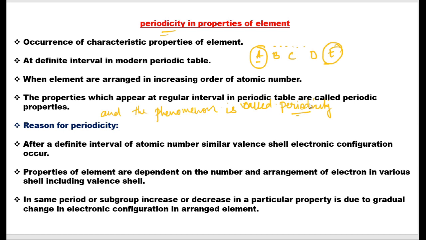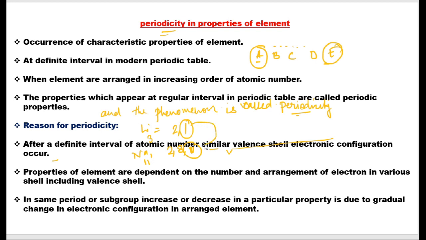So what is the reason for this periodicity? I have already discussed it earlier. After a regular interval, you will see the valence electronic configuration gets repeated. Suppose lithium has electronic configuration 2, 1, and sodium has 2, 8, 1, with atomic number 11, while lithium has 3. For lithium the valence electron is 1, and for sodium it is also 1.